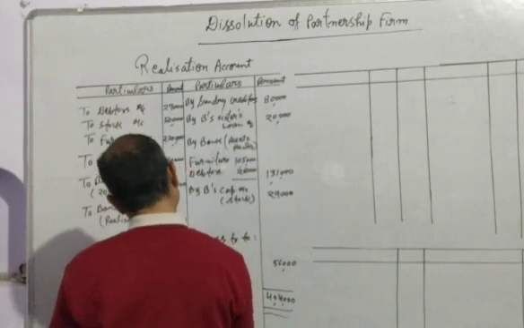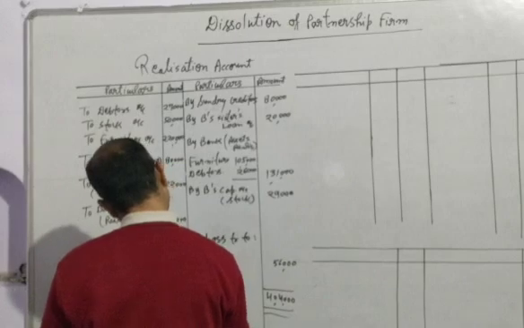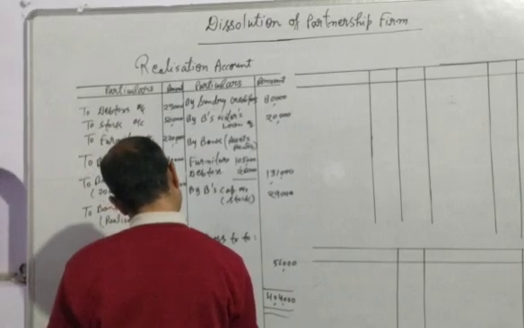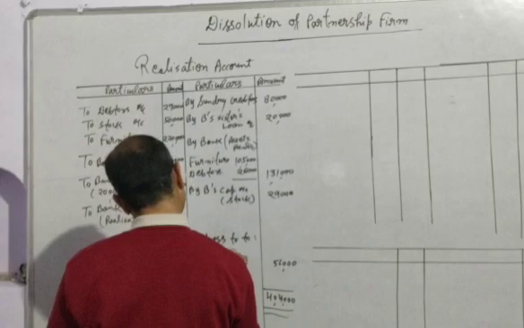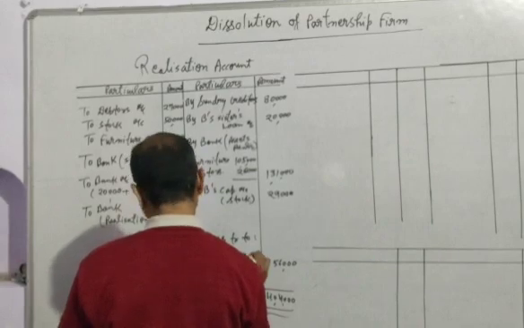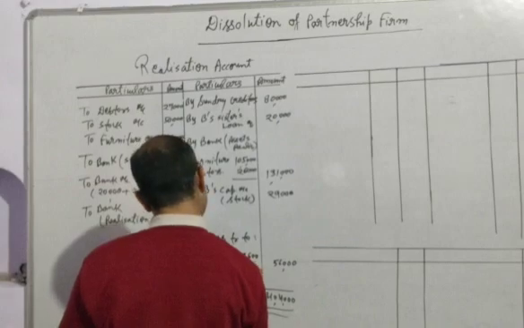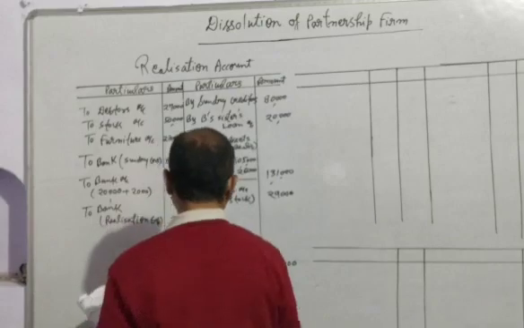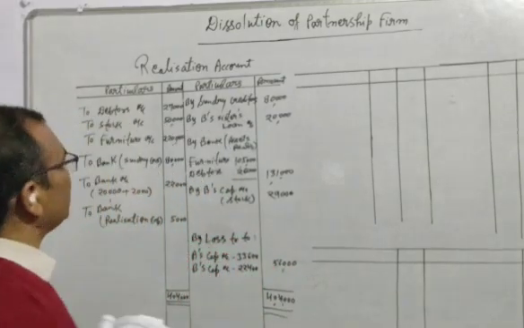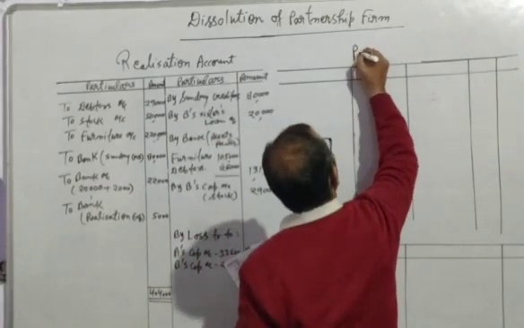Now we can write the name of the partners, A's capital and B's capital account, and this will be distributed in the old ratio: 33,600 and 22,400 will come. In this way, we will prepare the realization account. Now we will prepare the partners' capital account.